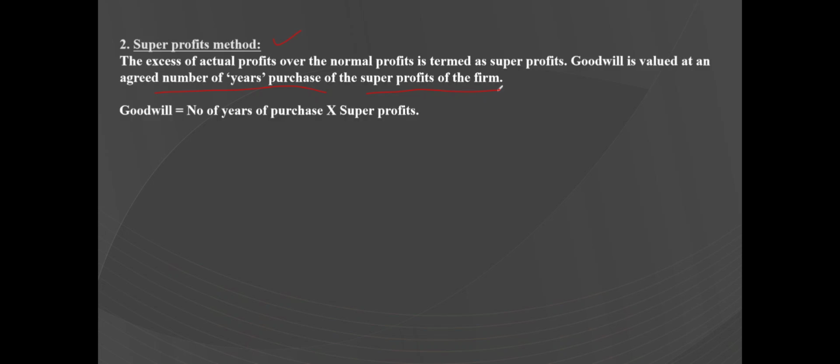How to calculate the super profit? Super profit is equal to actual profits minus the normal profit. If normal profit is not given in the question, how to calculate it? Normal profit will be capital employed into the normal rate of returns.